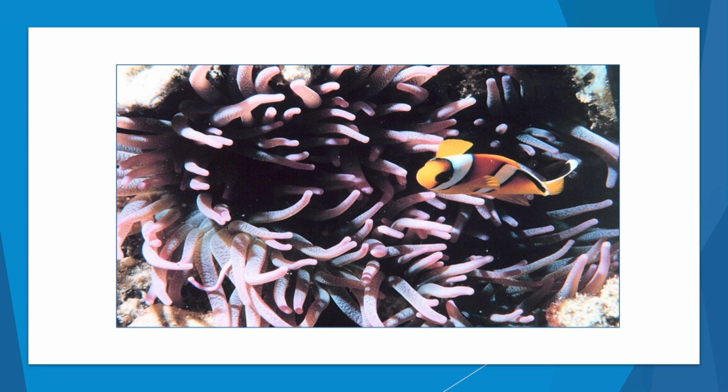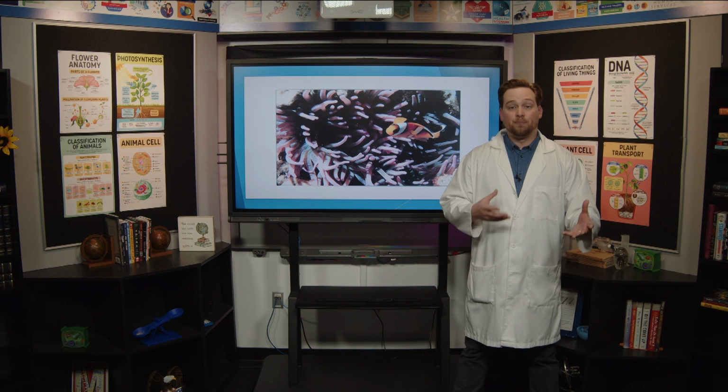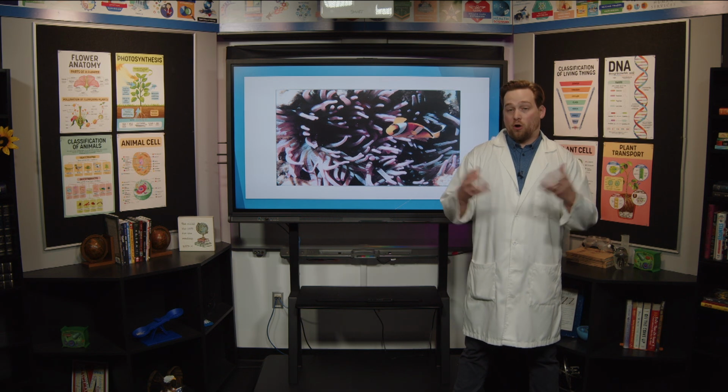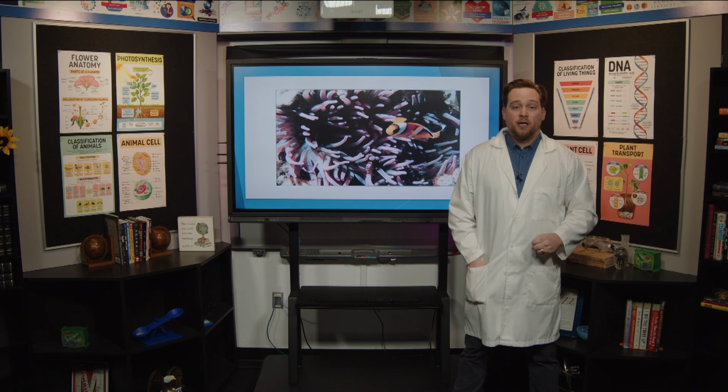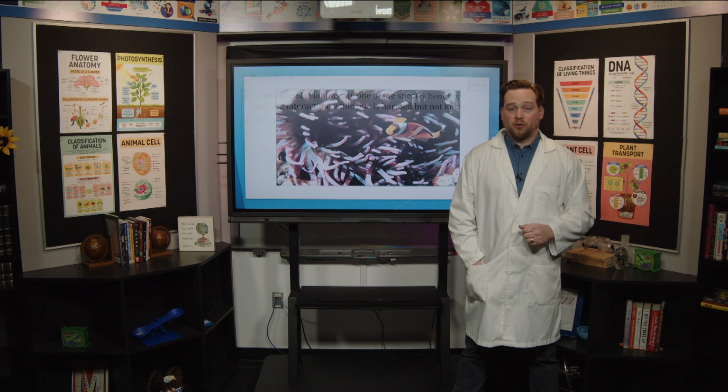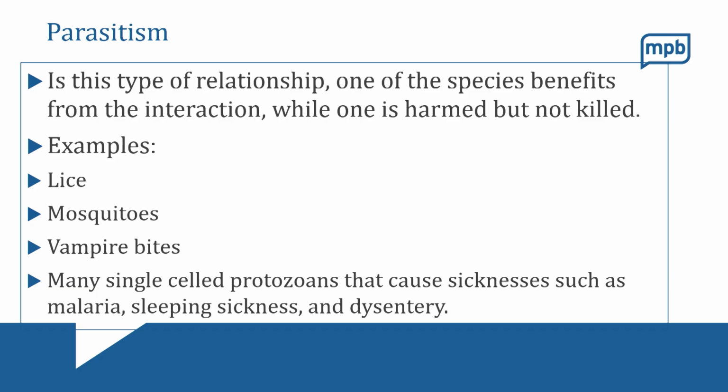So those are a couple of examples of mutualism, how these organisms that are of different species can team up and find a win-win relationship. So let's look at a couple of these other types of relationships. Okay, another one is parasitism. This is one that most people tend to have a better understanding of. And in this type of relationship, one of the species is going to benefit from the interaction while one is harmed, but usually not killed right away.